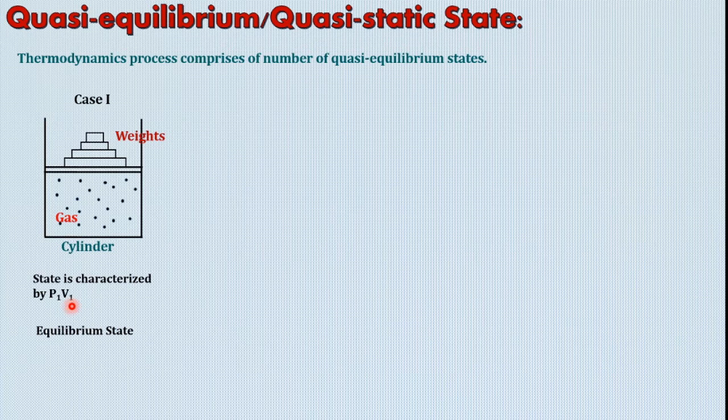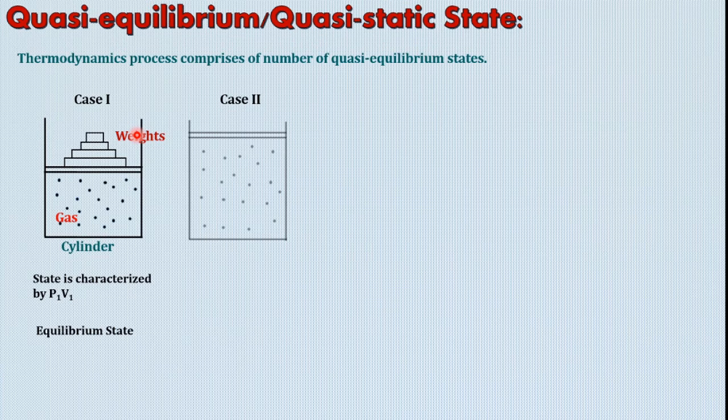volume V1. Now what will happen if we remove these weights suddenly? Yes, you can guess. If we lift up these weights suddenly, then the piston will be uplifted very suddenly and it will acquire the next position. So this was the earlier position, and now the piston is lifted up due to removing of these weights. Okay. So again what will happen here?